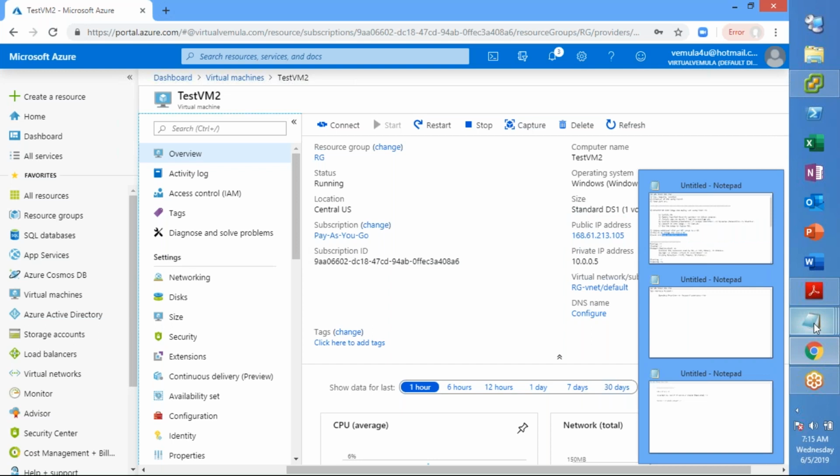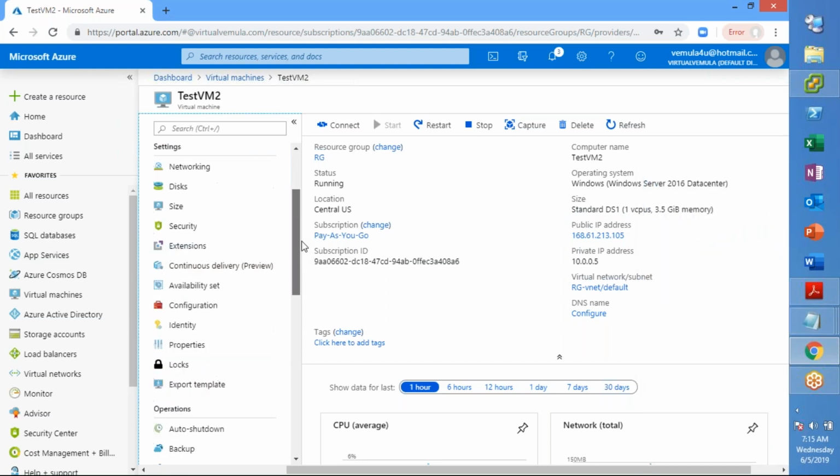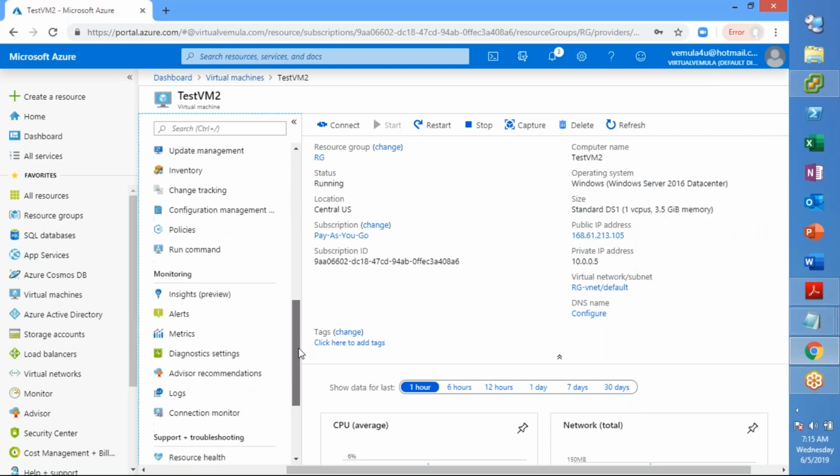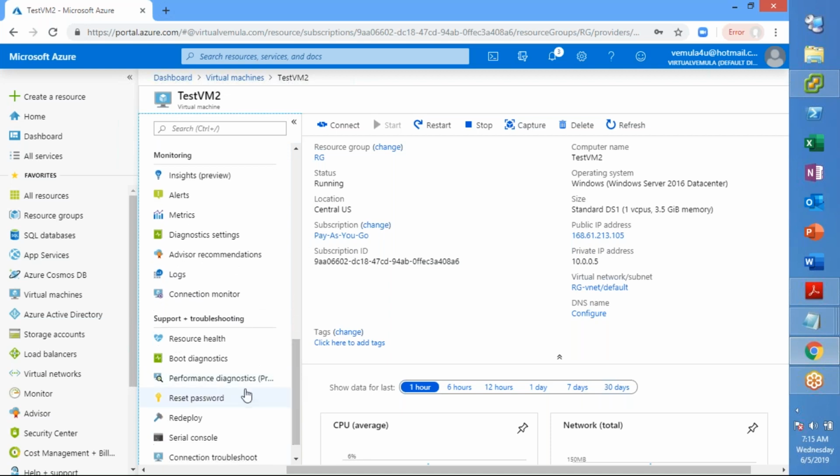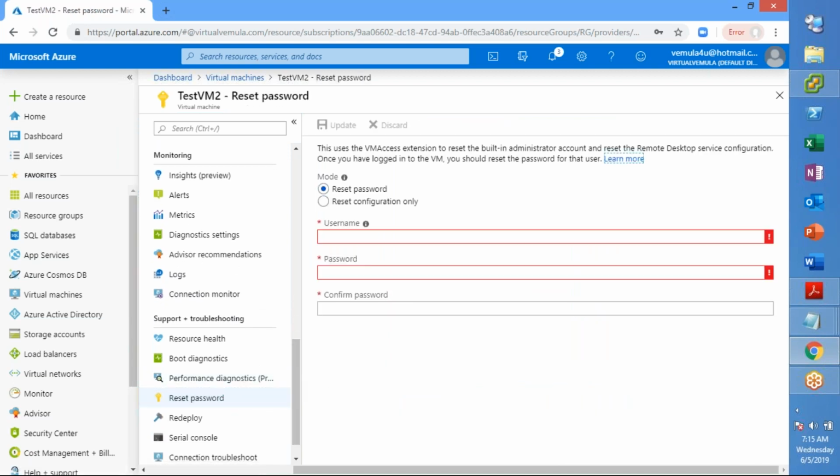So let us move on. Now there is something else. Let us say you forgot the password of your local administrator. You have an option here to go and change the password, right? This is a local admin ID, Vijay, which I created when I was provisioning the virtual machine.